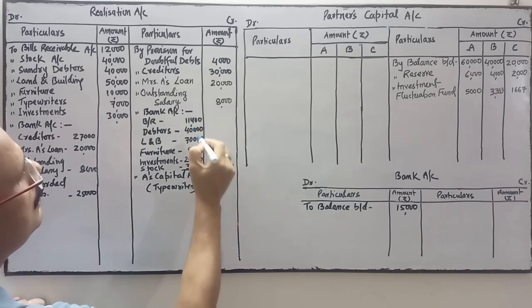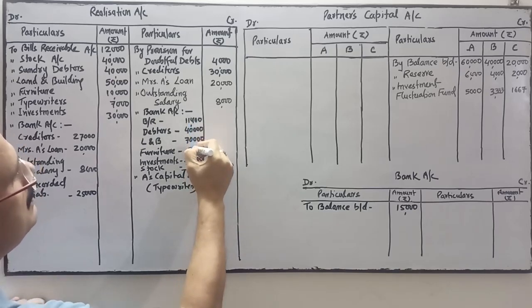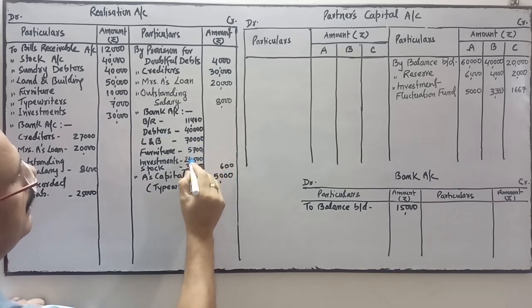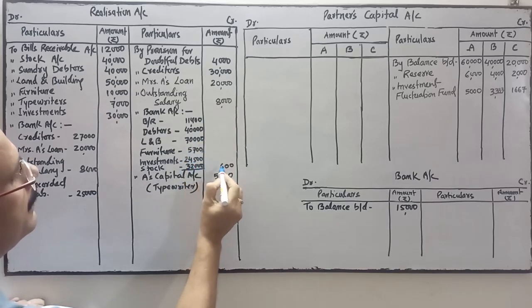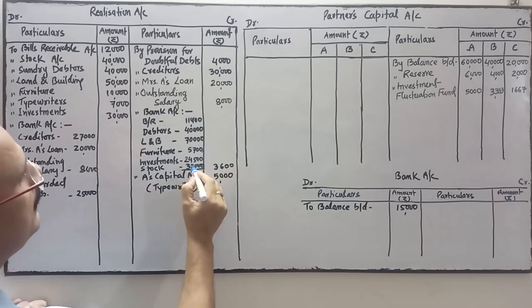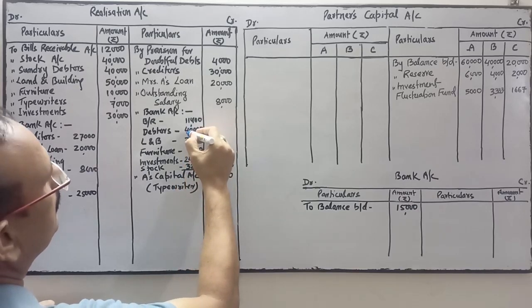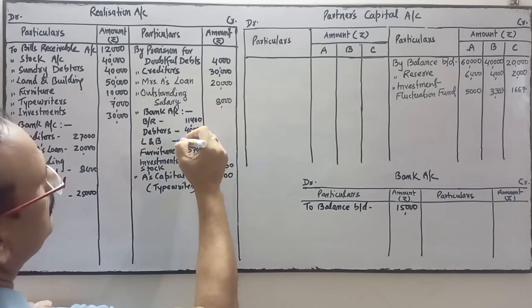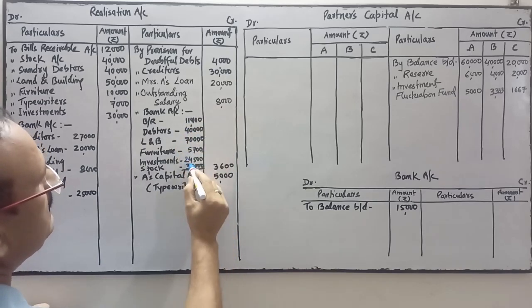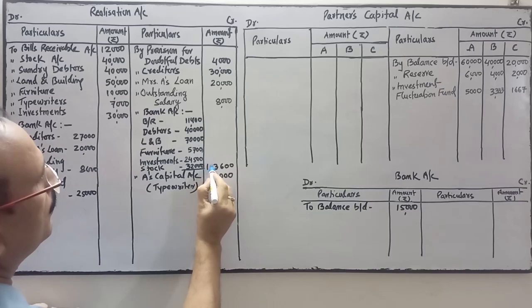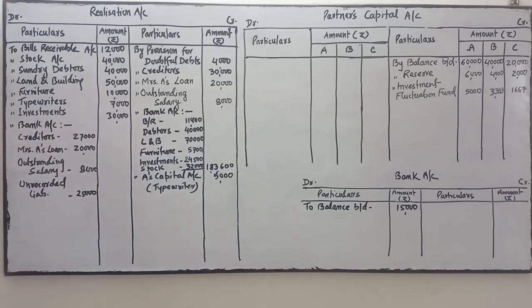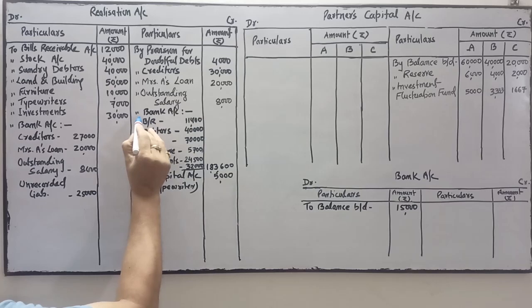The total comes to 1,83,600. So this is the total of which?